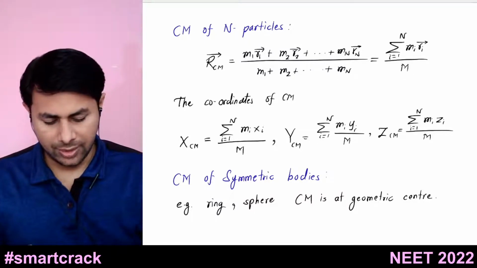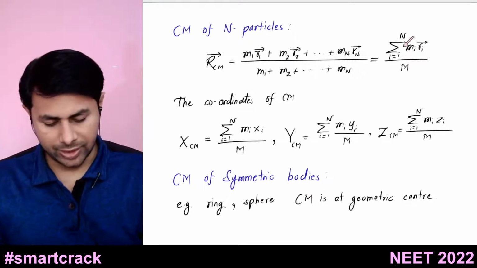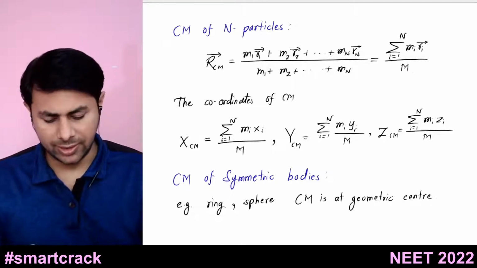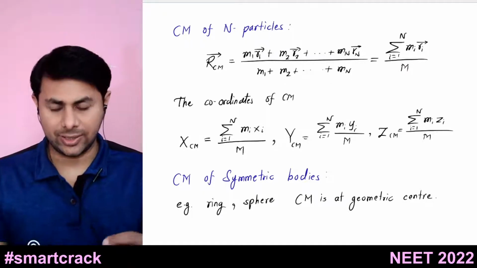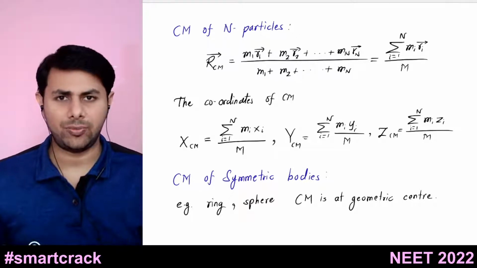And you can write it in this compact form: summation i goes from 1 to n of mi ri bar divided by M, where this M is the sum of the masses of all these particles, that is the total mass of the body.